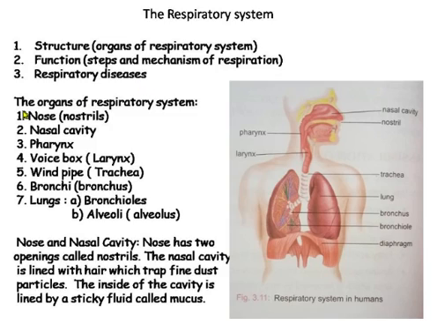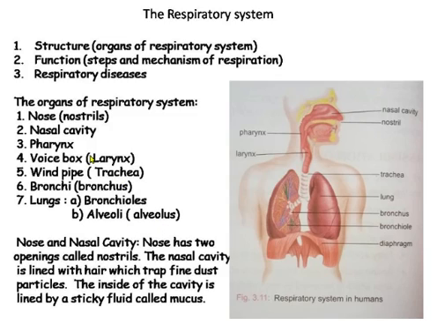So let us start. The organs of the respiratory system are the nose or nostrils, nasal cavity, pharynx, voice box which is also called larynx, windpipe which is also called trachea, bronchi, in singular it is bronchus, and lungs. The internal structure of lungs has bronchioles and alveoli. The singular of alveoli is alveolus.